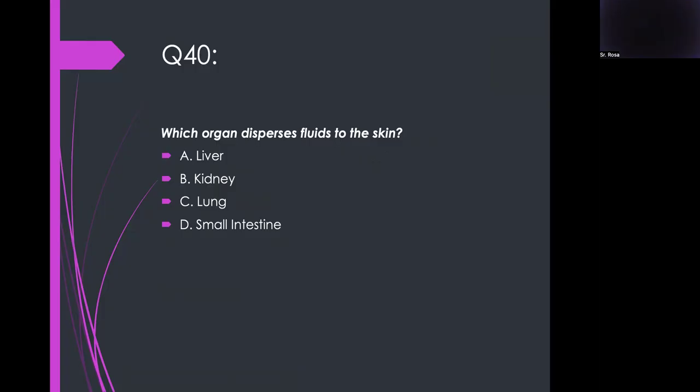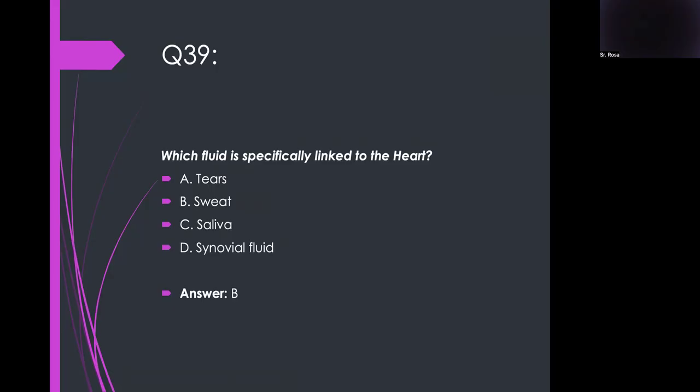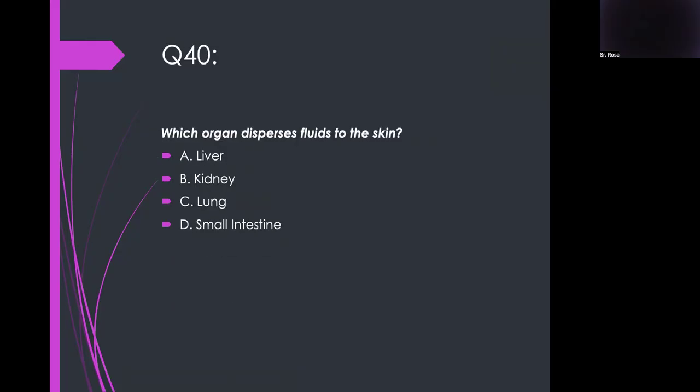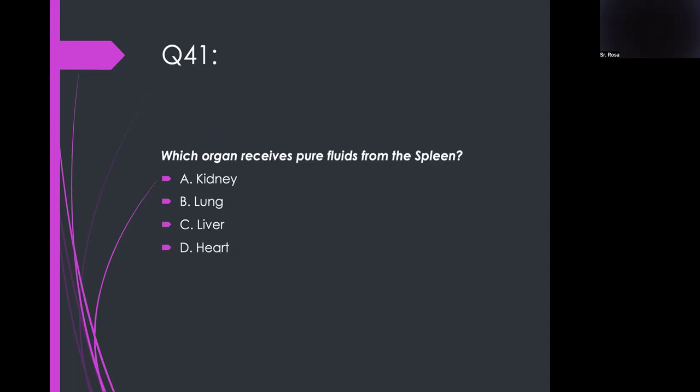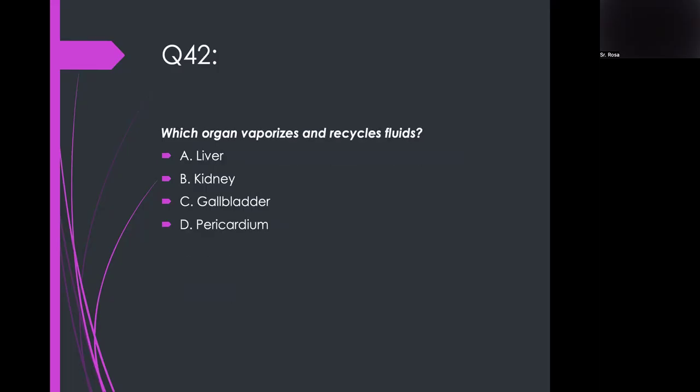Which organ disperses fluids to the skin? Lung. Kaya yung itubang sweat, no? Ang results ang nagbigat. Which organ disperses fluids to the skin? Lungs. Which organ receives pure fluids from the spleen? Lungs.